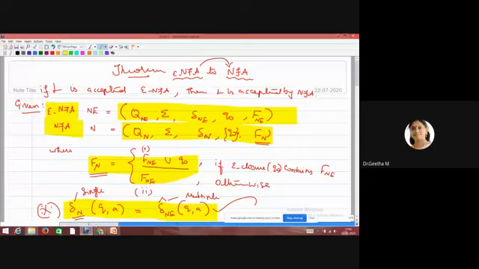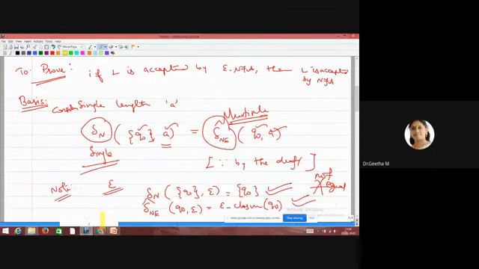Then coming to the second part, what do you want to prove? The language is accepted by NFA with epsilon means the same language is also accepted by NFA. This is from the question, again you write the same statement here. Then basis. Coming to the basis, usually we follow the zero length string, but while considering epsilon as zero length string, you will not be able to equalize the two parts, del N, which is actually del N not equal to del NE.